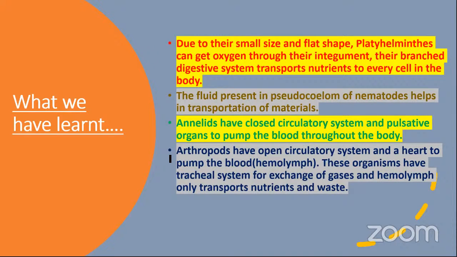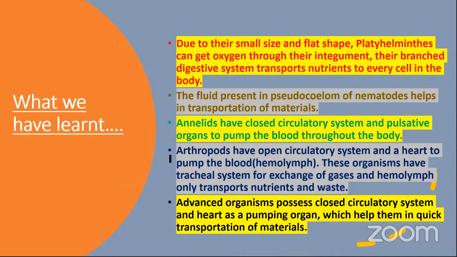The blood in arthropods is called hemolymph because it is mixed up with interstitial fluids. This hemolymph transports nutrients and waste throughout the body.